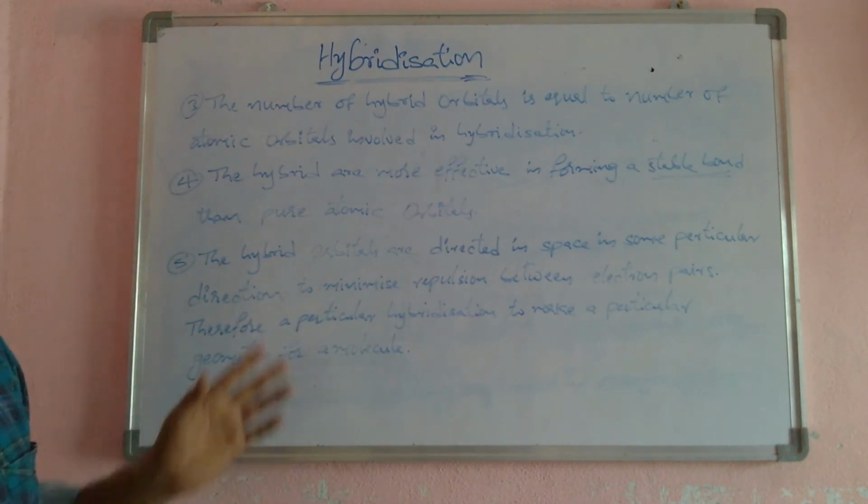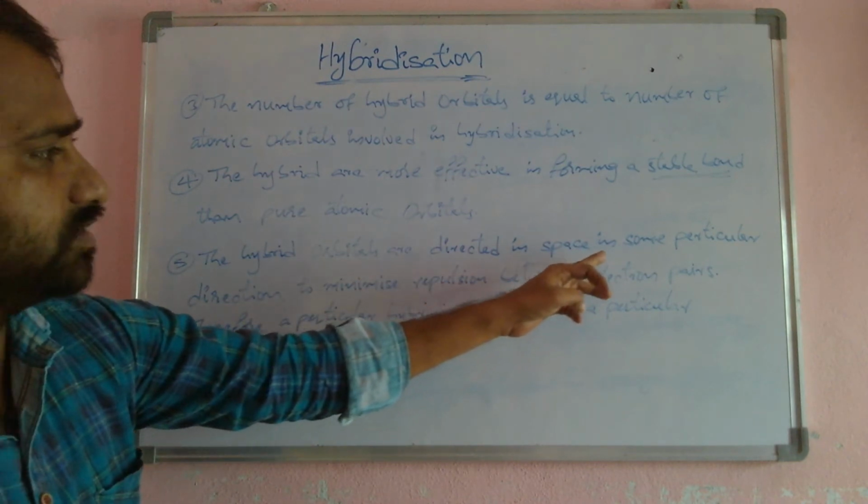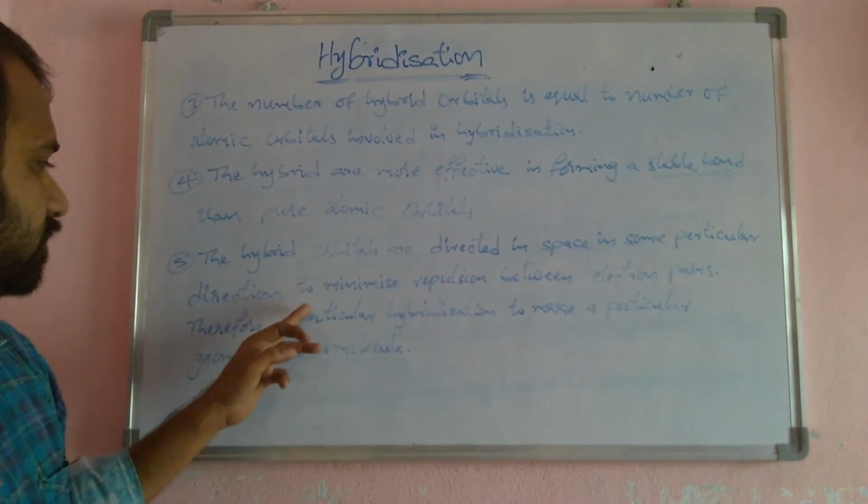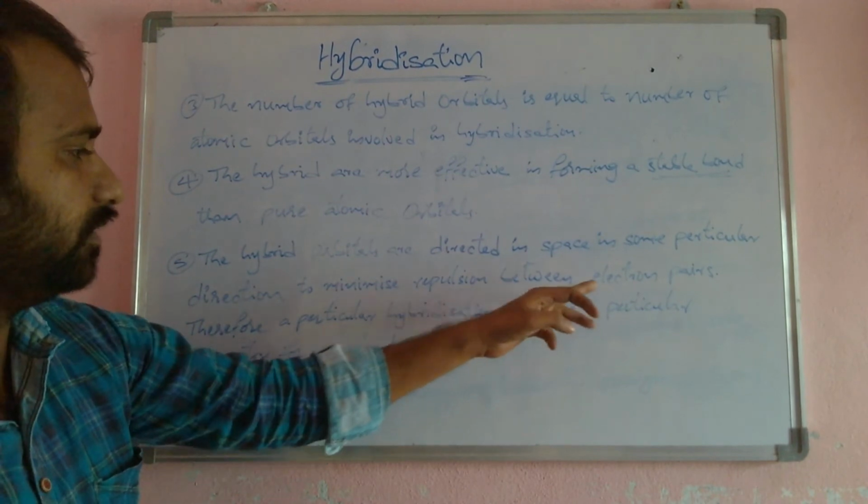The hybrid orbitals are directed in space in particular directions to minimize repulsions between electron pairs.